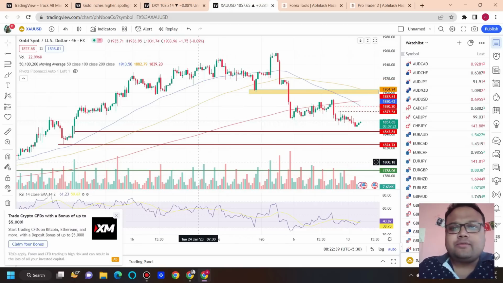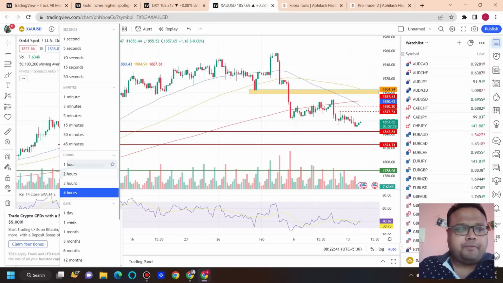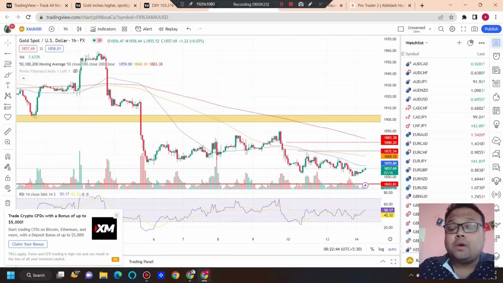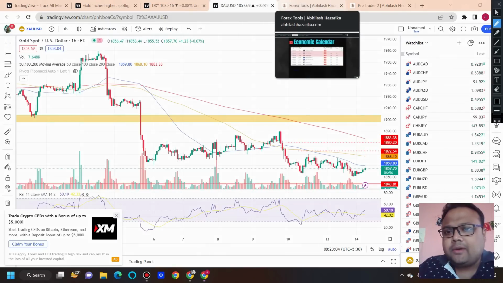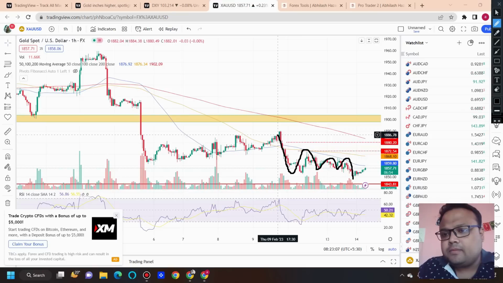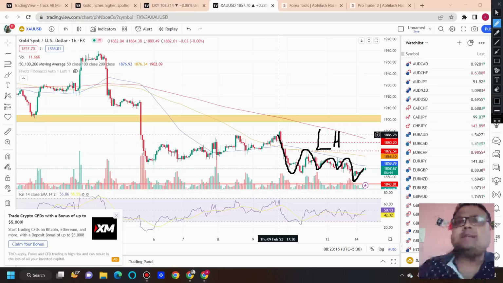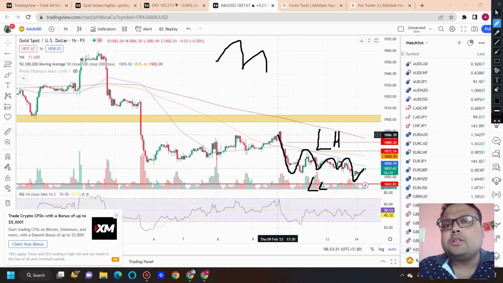Now this is the chart of gold in front of us. At first, I would like to take you to the 1 hour time frame. On the 1 hour time frame, we can see that right now the market is following a structure where it is forming insignificant lower highs and lower lows, means small swings. The market is trading in small swings where the 50 moving average is acting as dynamic resistance right now.